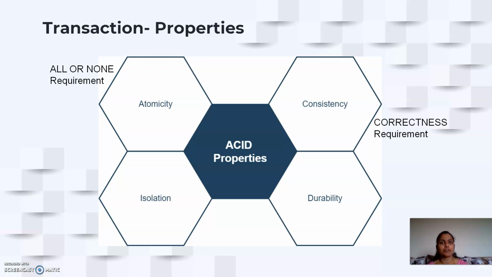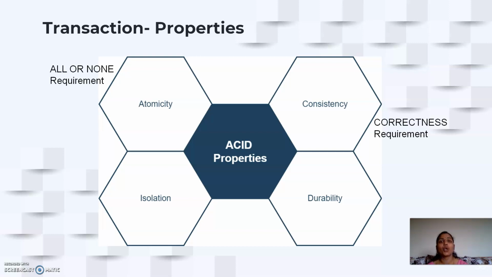But in case of a power failure, if the initial balances are 100 and 100, after the debit from A it is 50, but not yet credited to B. Then what will happen? After the transaction, you will have 50 plus 100, which is 150. So 50 rupees are missing. That should not happen. That is taken care of by the consistency property.